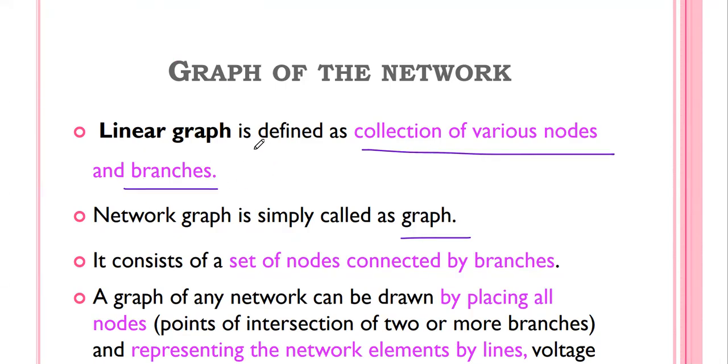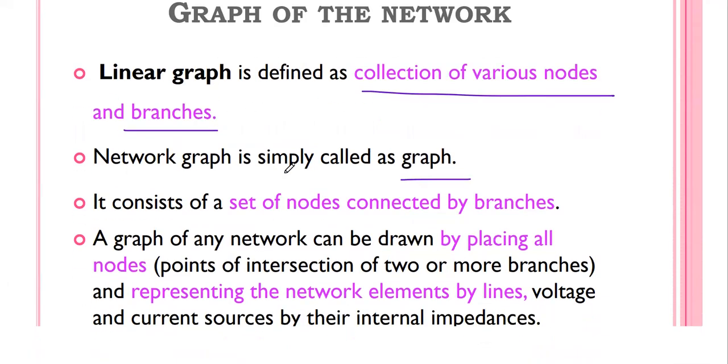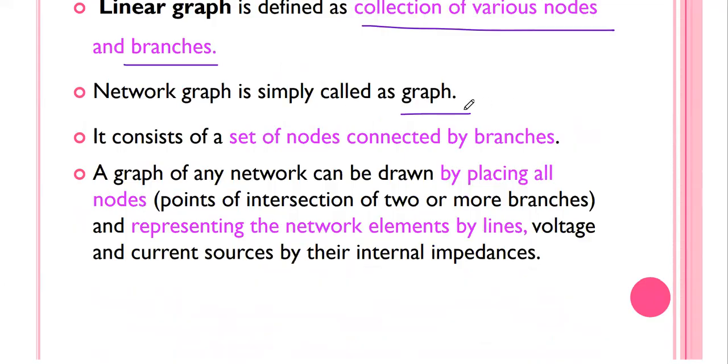In a graph of the network, there are only nodes and branches. There is no circuit element. All circuit elements are replaced by a line. So the linear graph is a collection of various nodes and branches, and the network graph is simply called a graph.